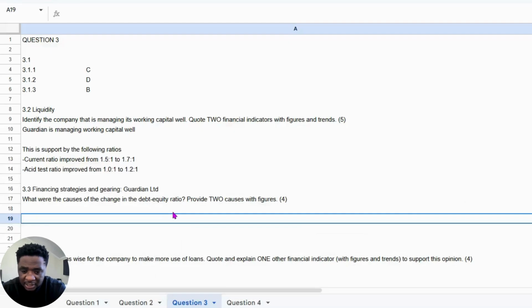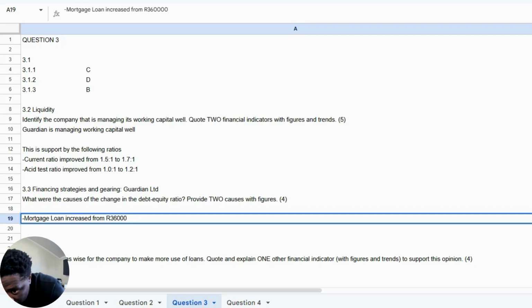Then we're going to say mortgage loan increased from 3,600,000 to 5 million.